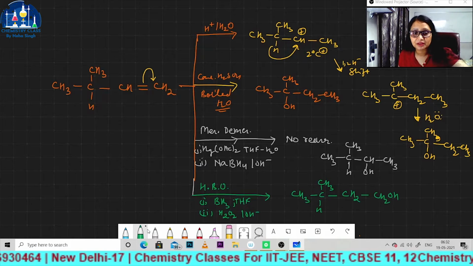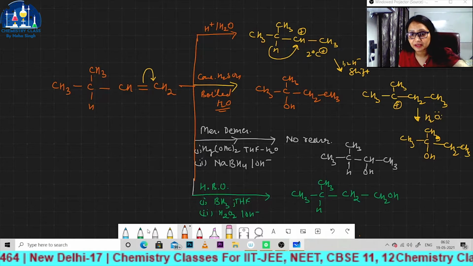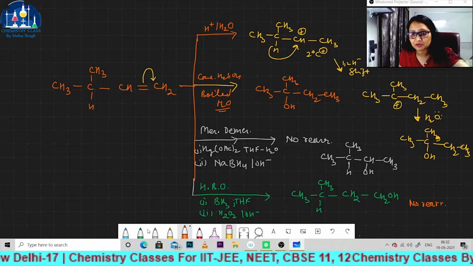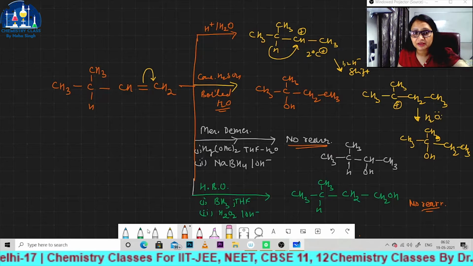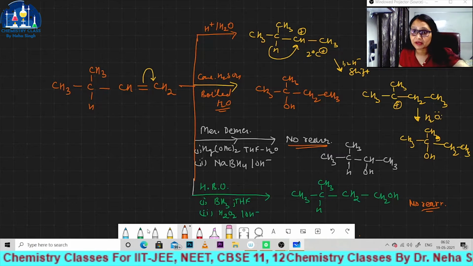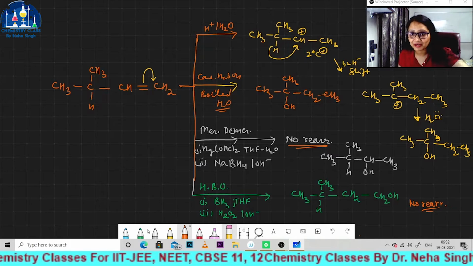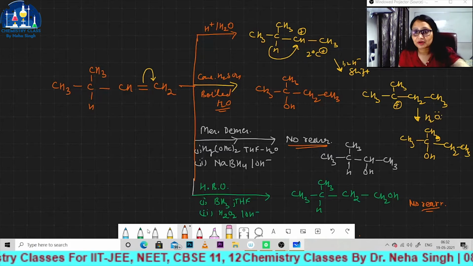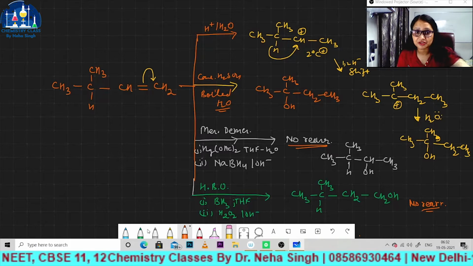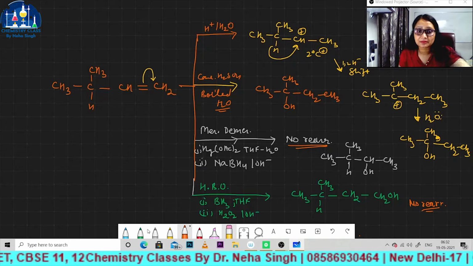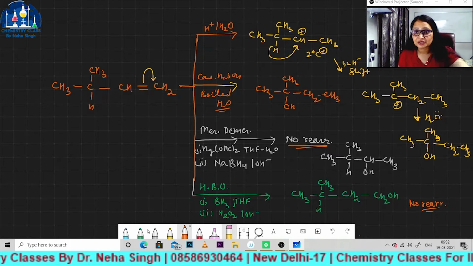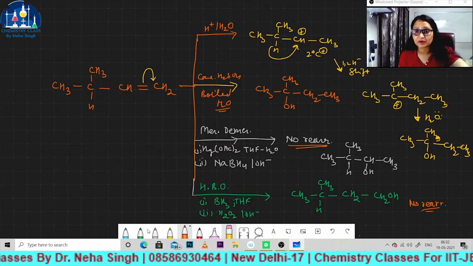So in this manner you are seeing there is no rearrangement over here, no rearrangement in mercuration demercuration, and in this manner you will get 3 different kinds of products by these 4 reactions. I had forgotten to differentiate all these reactions, so I did it. Now come to next topic. Next is the reaction of RMgX with carbonyl group.